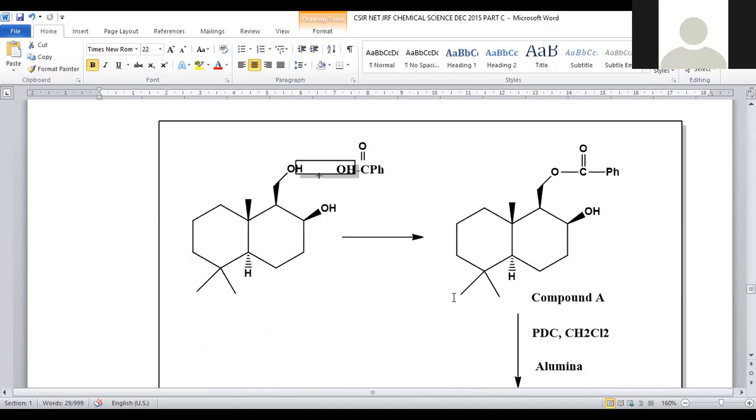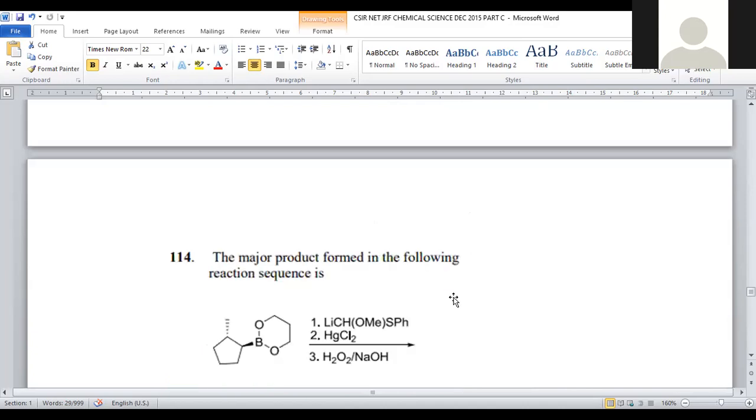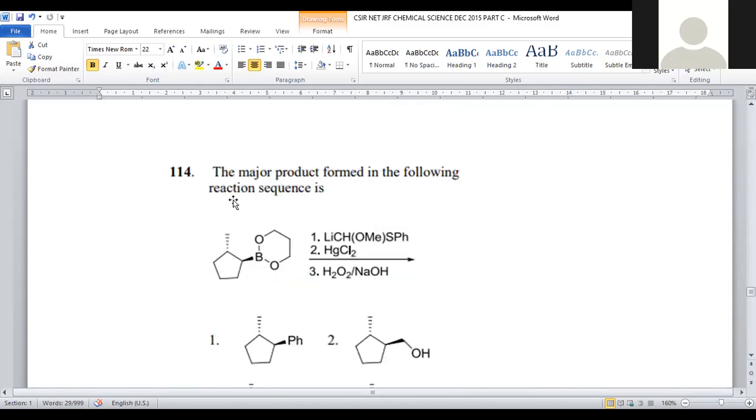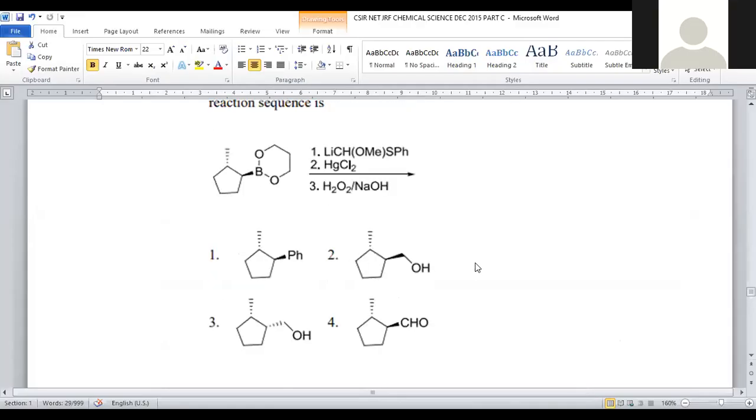Let us move on to question number 114. The major product formed in the following reaction sequence. This is a kind of cyclopentane having a methyl side chain, and here we have a boron system in its second position. Now it will be added with lithium CHOMe and HgCl2, right?